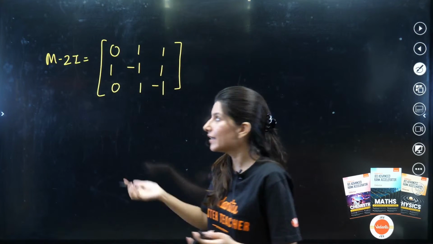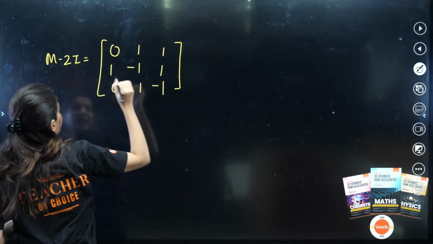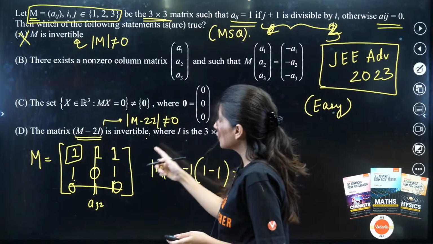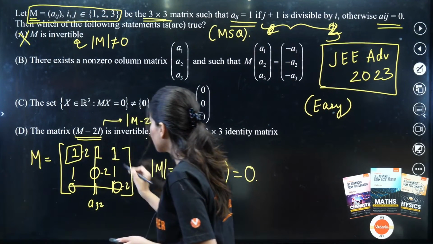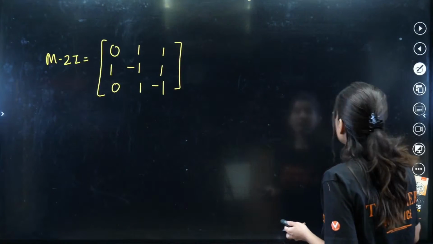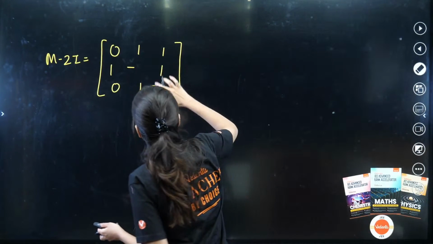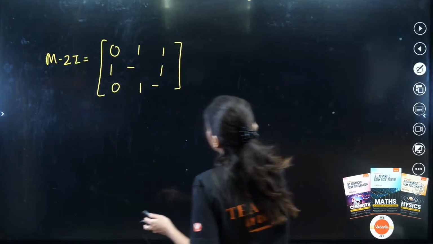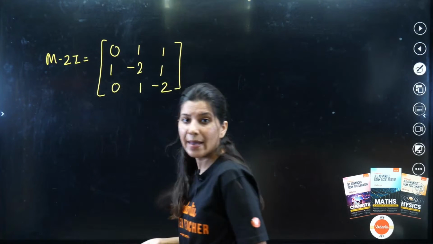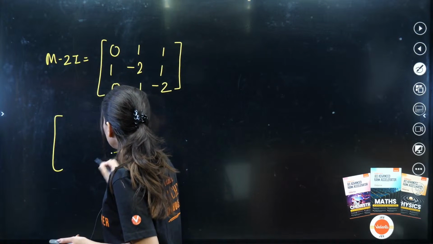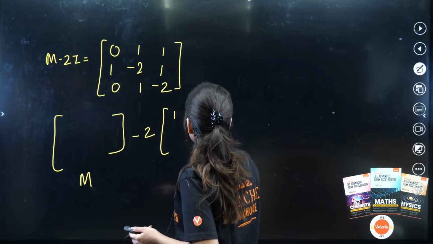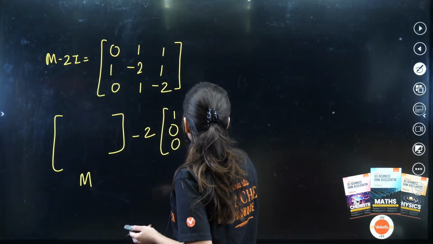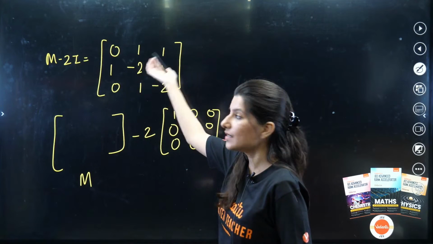So what did we do? We just have to subtract 2. So if I am going to subtract, M minus 2I, this is going to be minus 2, then minus 2, then minus 2. So this is minus 1, minus 2, minus 2. Right? So M minus 2I, we are going to write M over here, minus twice of I. I is what? 1, 1, 1, and the rest everything is 0. Right? So if we perform this, we are going to get this.